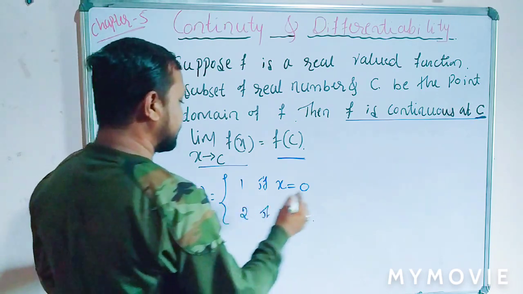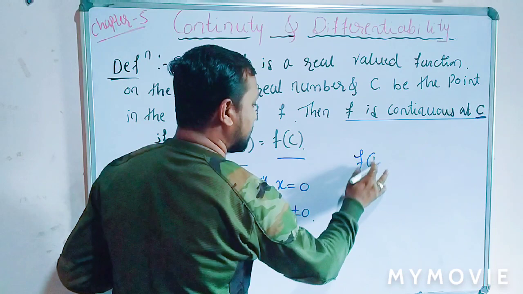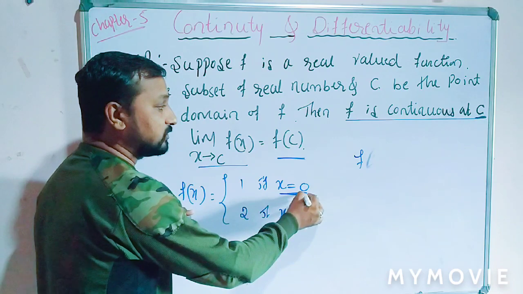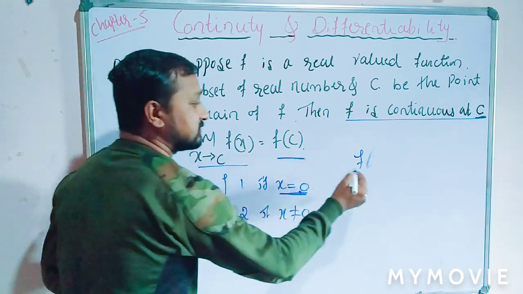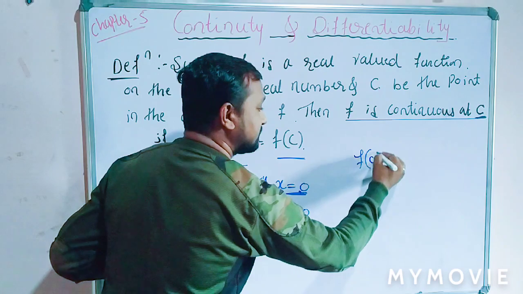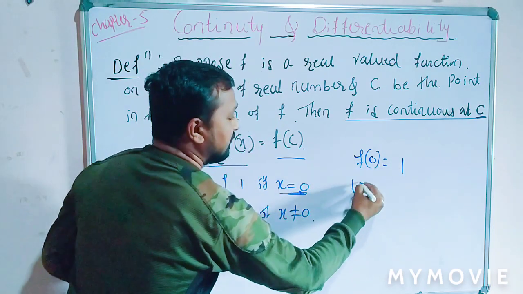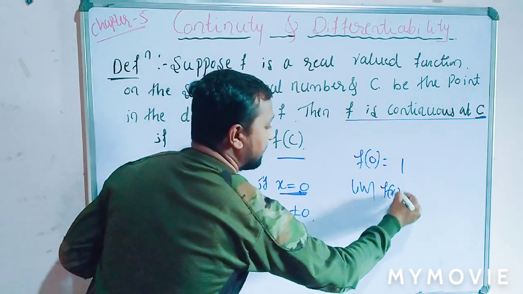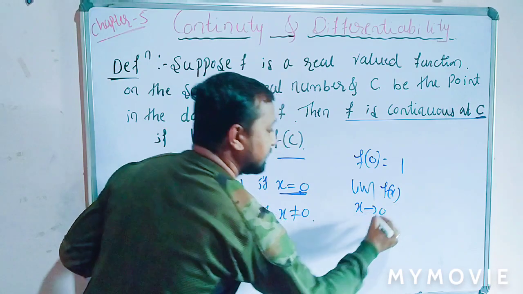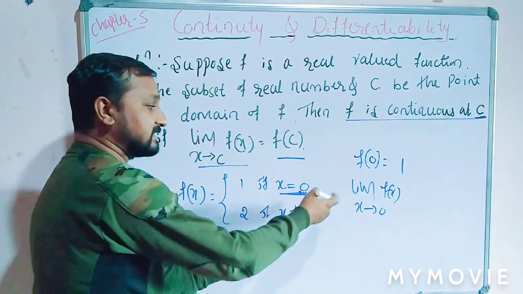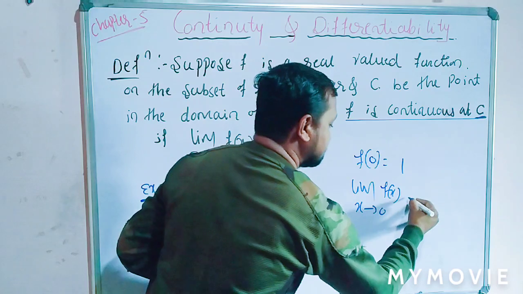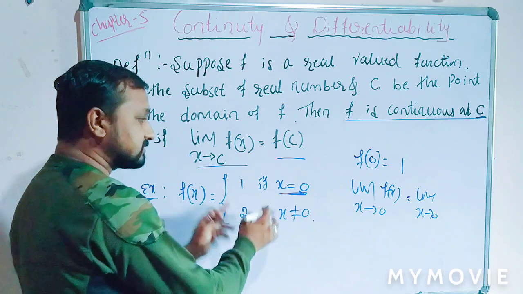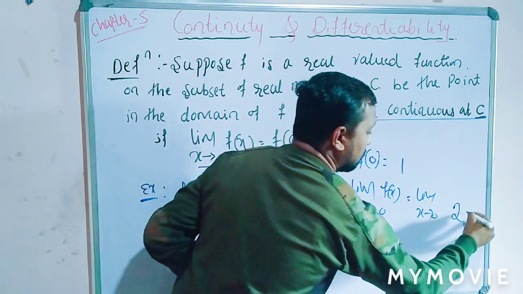The function is defined at x equal to 0, so f of 0 should be 1. Then the limit of the function f of x as x tends to 0 is equal to the limit as x tends to 0, where x is not equal to 0, of f of x, that is 2. That is equal to 2.